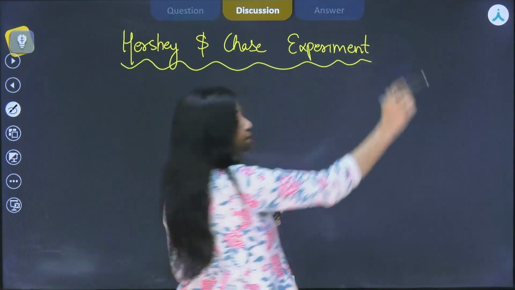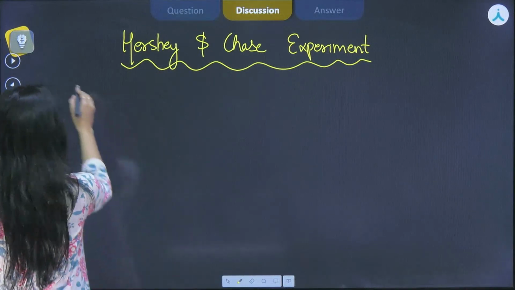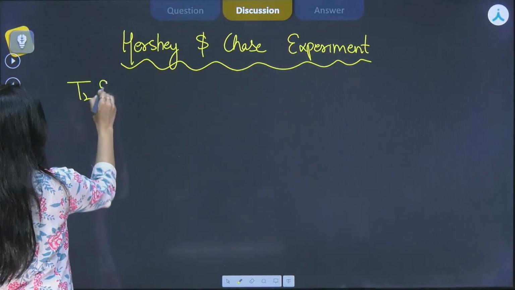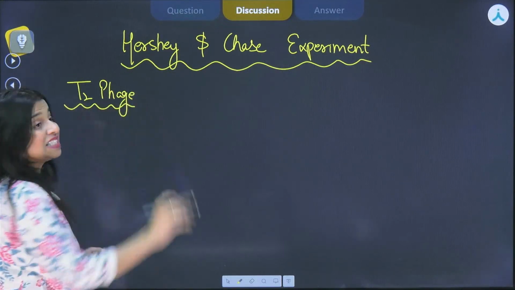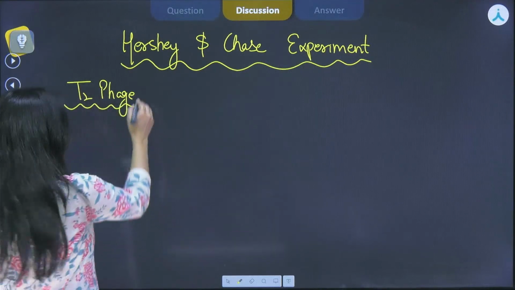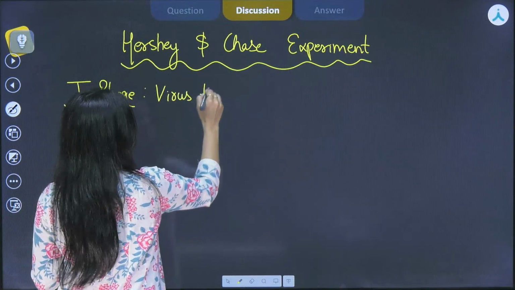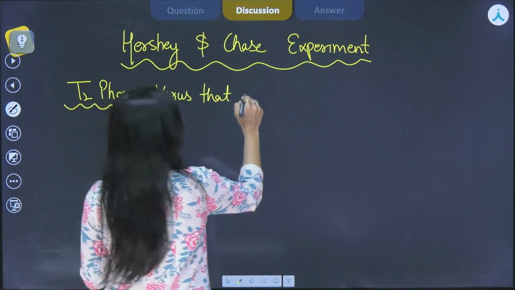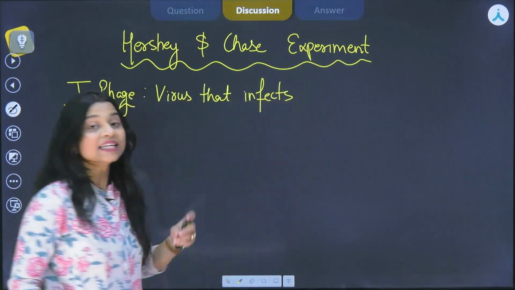Basically, in this experiment, they used the T2 phage. Okay, what is T2 phage? It is basically a bacteriophage. And what is a bacteriophage? It is a virus that infects bacteria. Right? That infects bacteria.